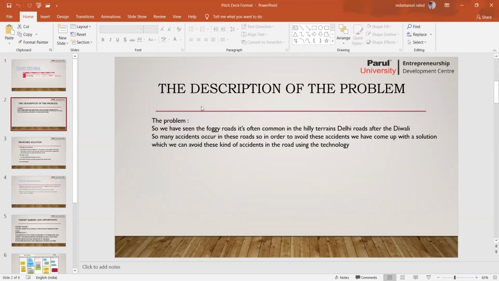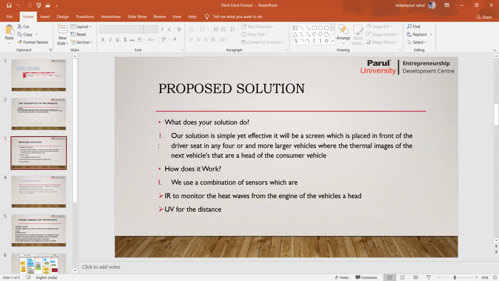Description of the problem. As you can see, there are many foggy roads in the northern side of India, where accidents most commonly occur. We have seen so many news reports that Delhi roads have been covered with fog after Diwali, and so many accidents happen. In order to avoid these accidents, we have come up with a solution which can avoid these kinds of accidents using technology.